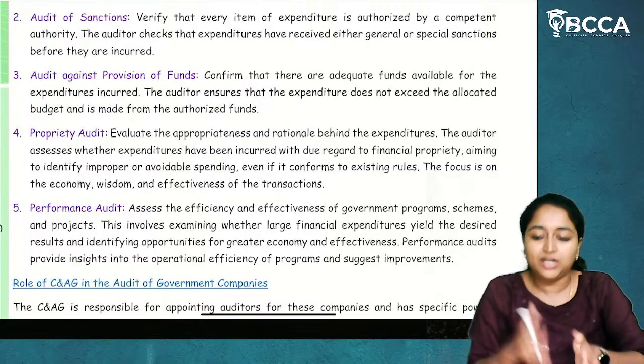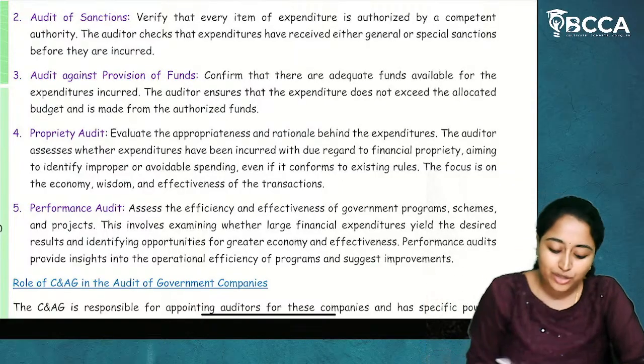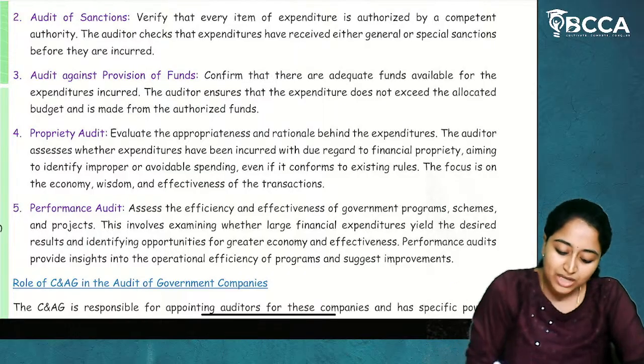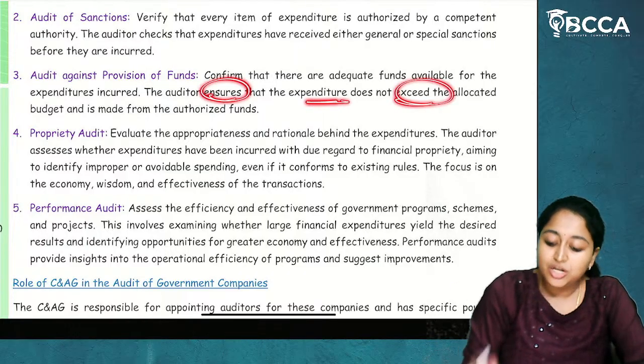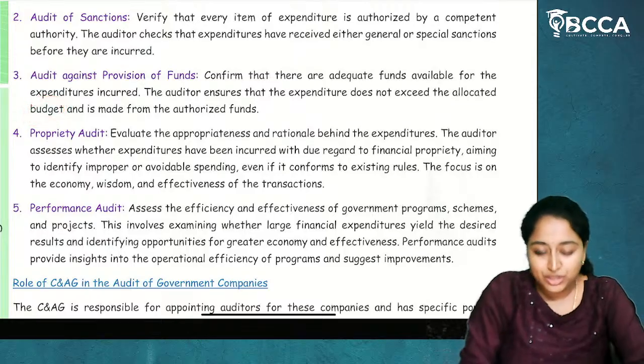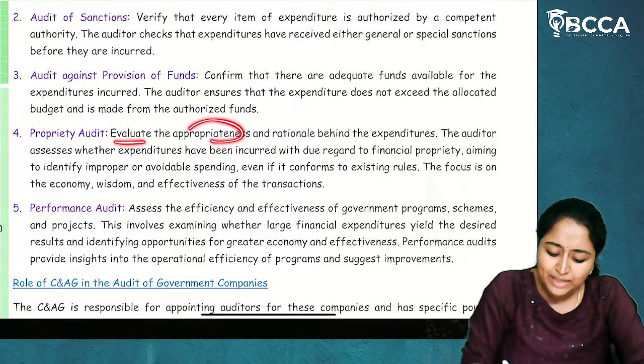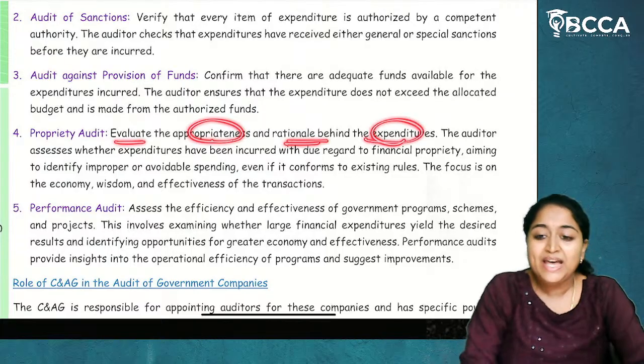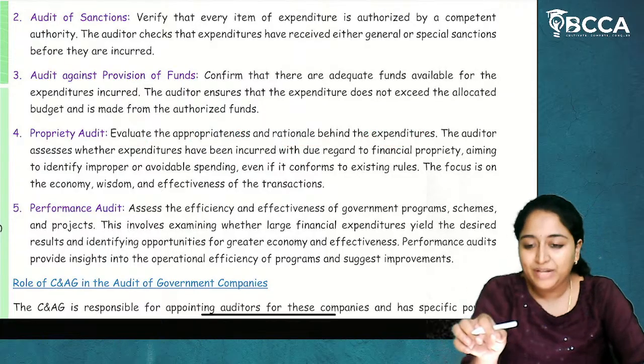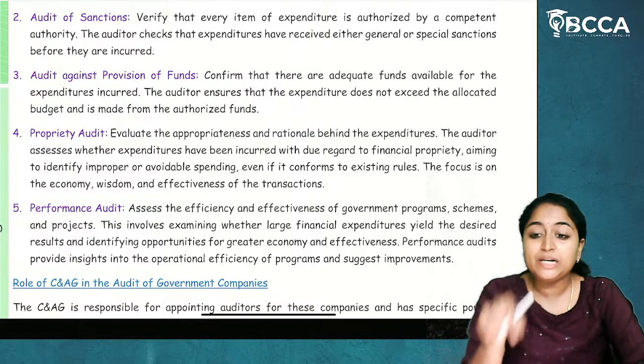You have to think about current as well as future, and based on that you have to take the decision of expenditure. The auditor ensures that the expenditure does not exceed the allocated budget and is made from the authorized funds. Evaluate the appropriateness and rationale behind the expenditure. So is this appropriate? Is this needed at this particular point of time?